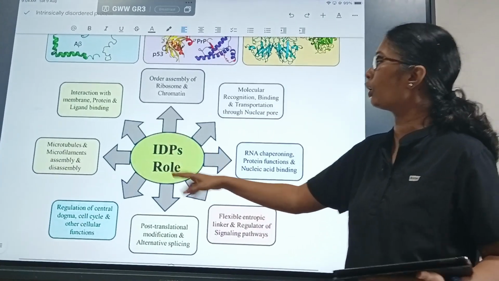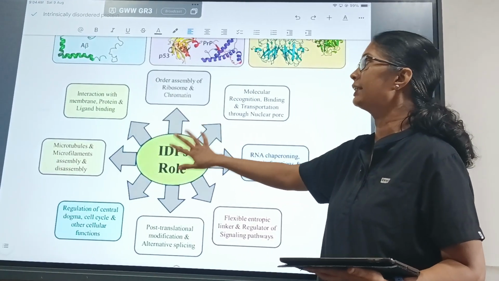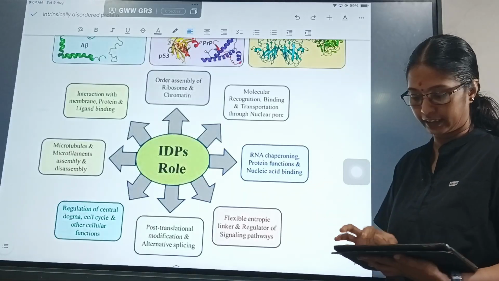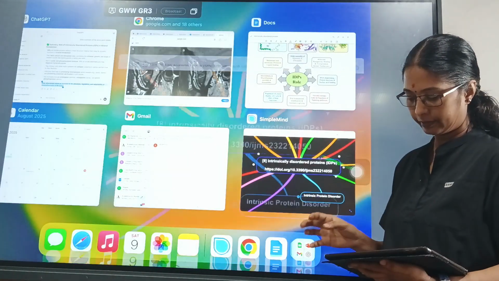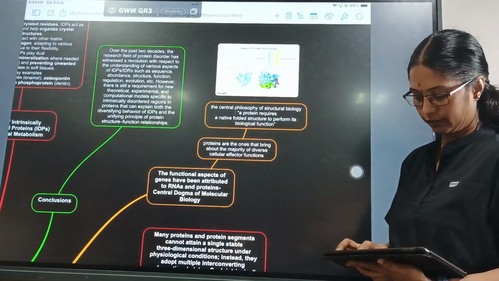So the intrinsically disordered proteins have many roles. As I said, when they are intrinsically disordered, they will perform the function. Some proteins can function only when they are in the complete structure. So now when we go into and see this.